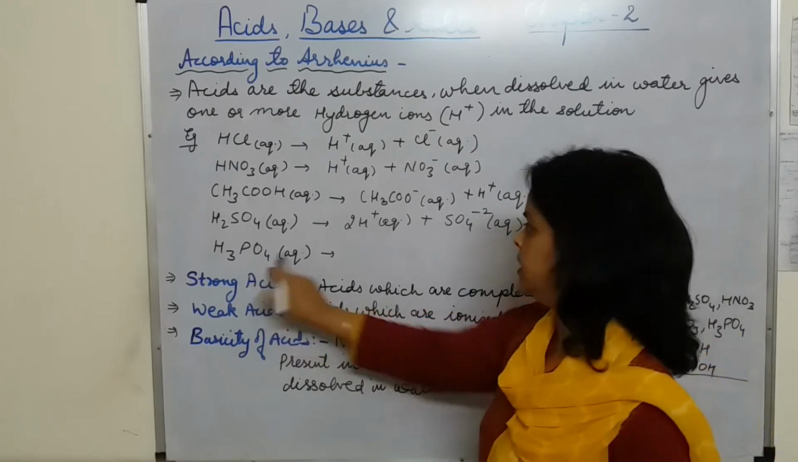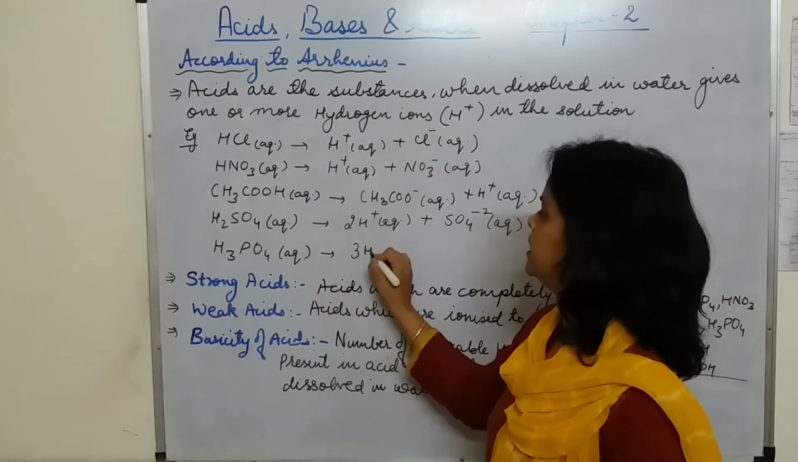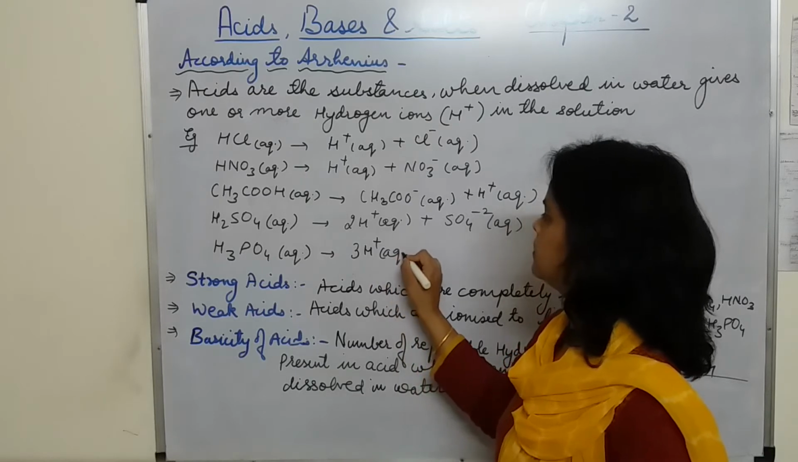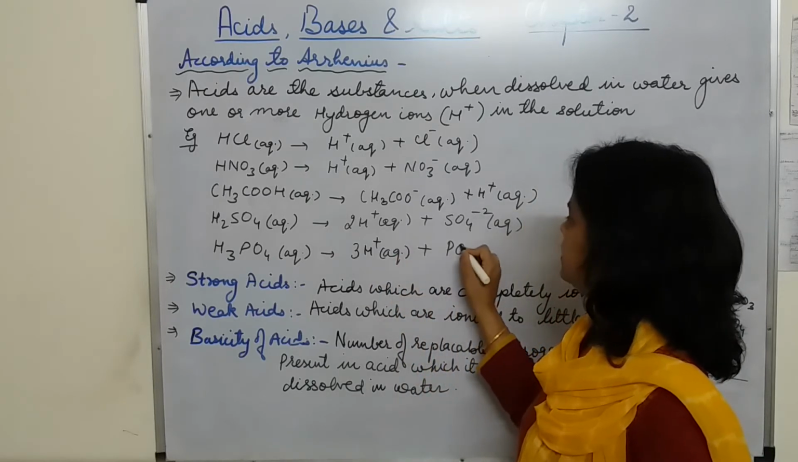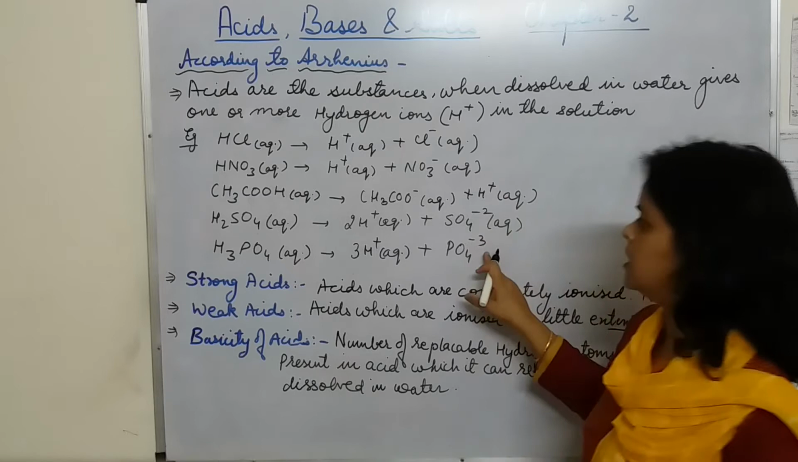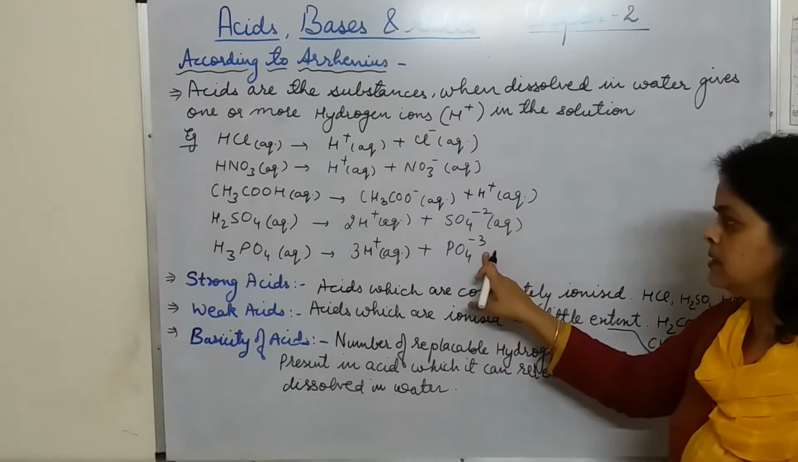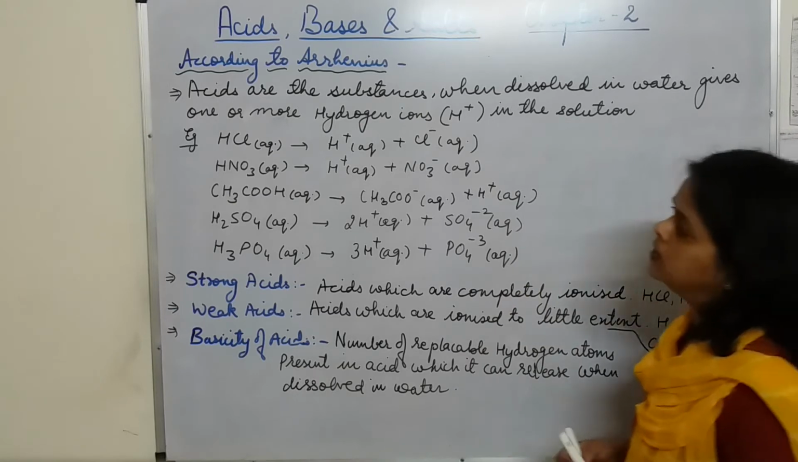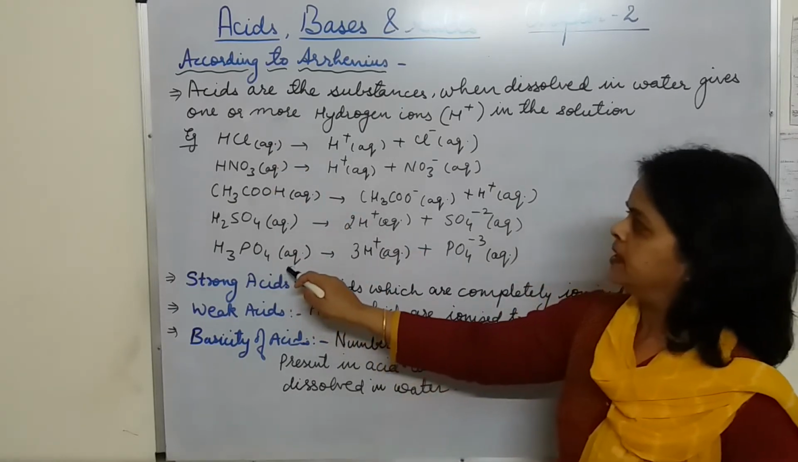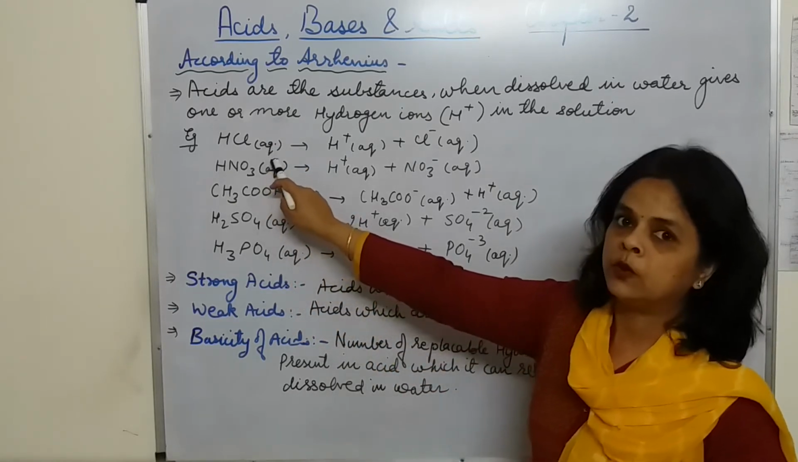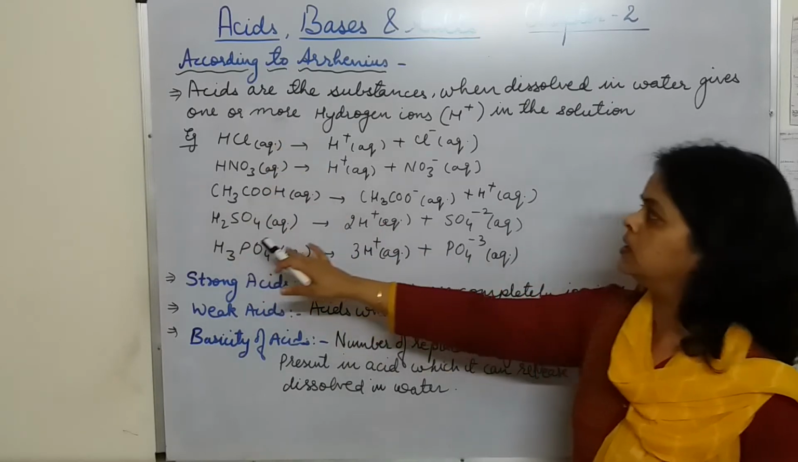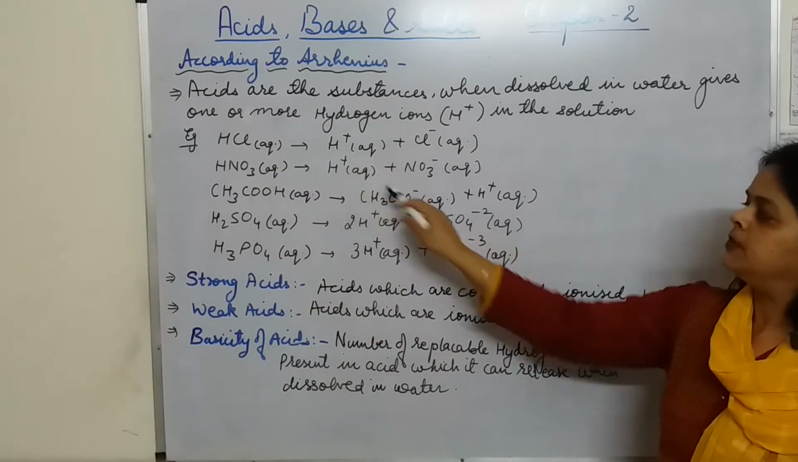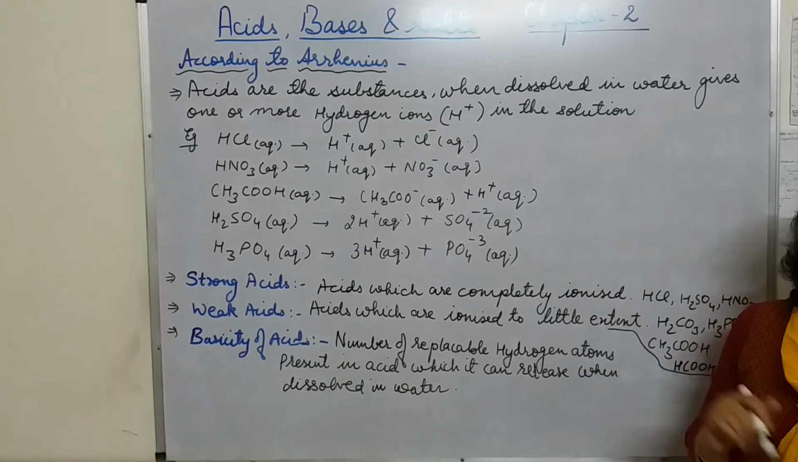H3PO4, that is phosphoric acid, gives 3 H plus ions and phosphate ions. What is the charge present on phosphate ions? It is -3. So here we had seen all these substances on ionization, that means in the aqueous medium, when they are dissolved in the water, they are giving H plus ions. So they were called as acids.